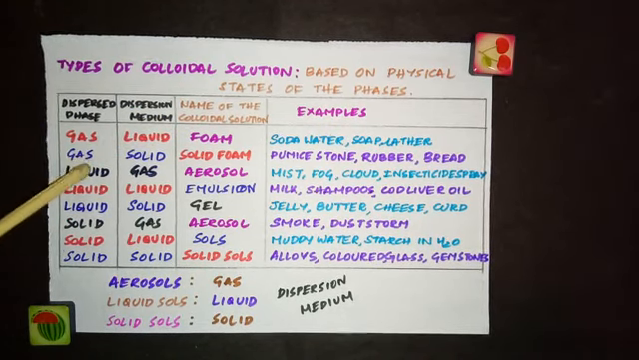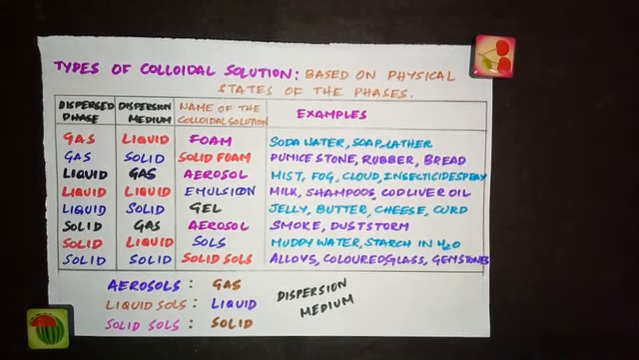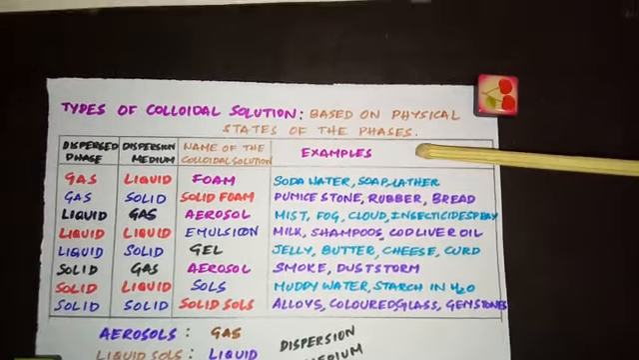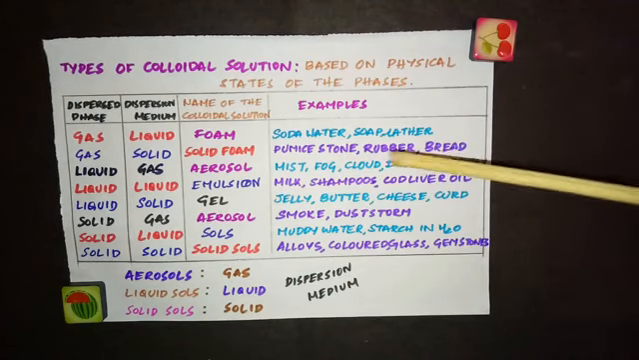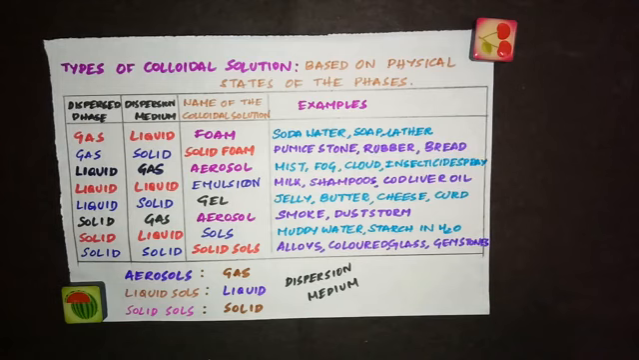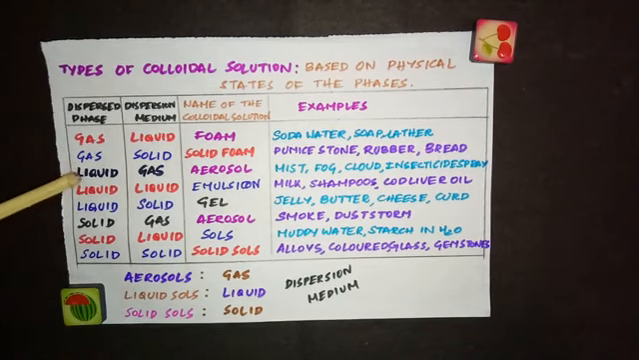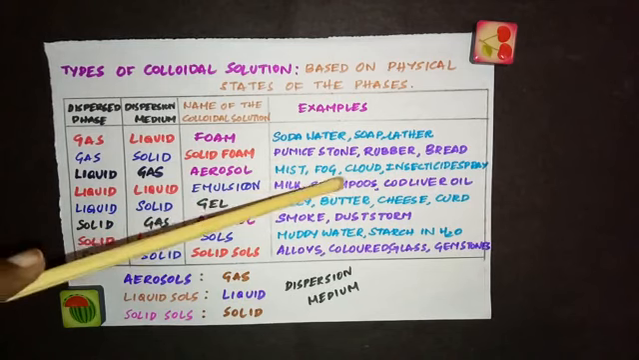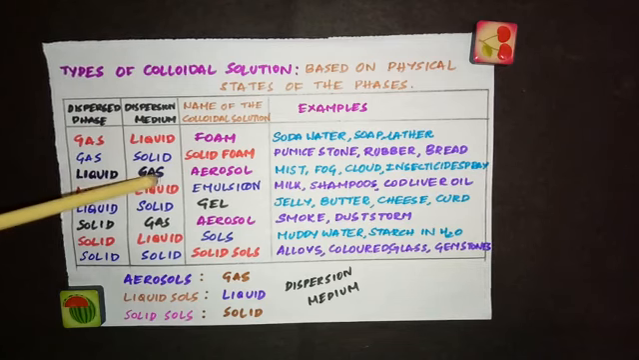And the next one is gas in solid. Here the dispersed phase is gas and the dispersion medium is solid. Then we call the colloidal solution solid foam. And the examples are pumice stone, rubber or bread. Pumice stone is that stone that we usually use as a scrub in beauty parlors. So the next type of colloid is liquid in gas, which is called aerosol. Examples are mist, fog, cloud and insecticide spray. When you spray the insecticide, it forms an aerosol, which means liquid is dispersed in a gaseous medium.